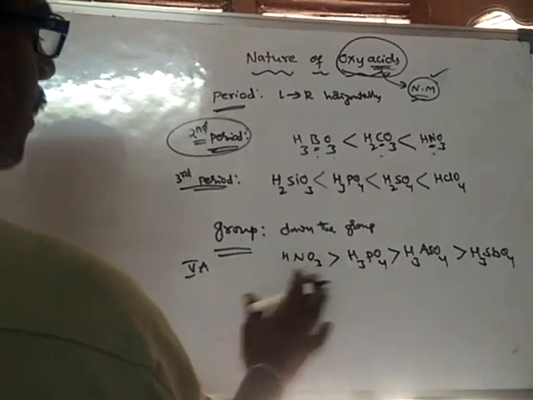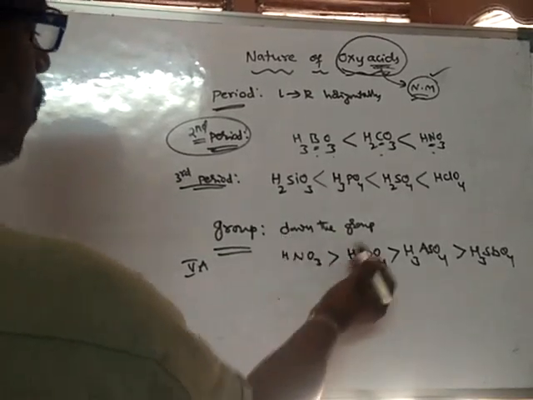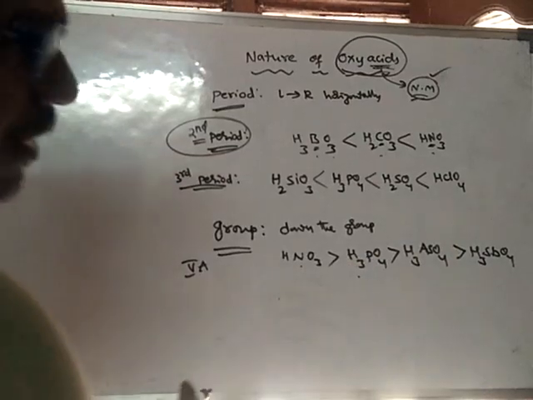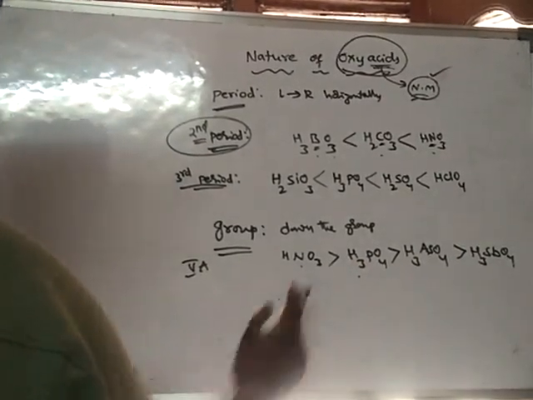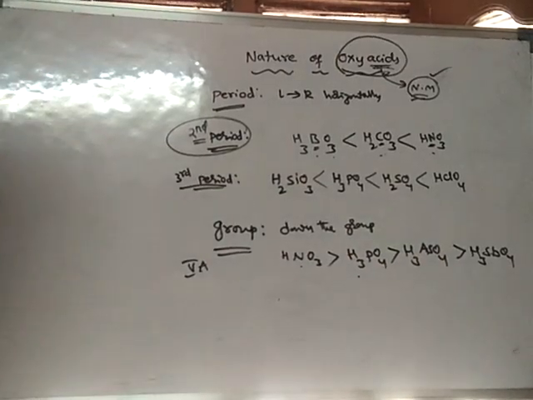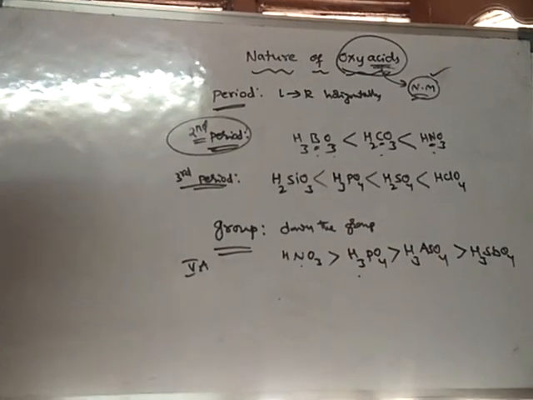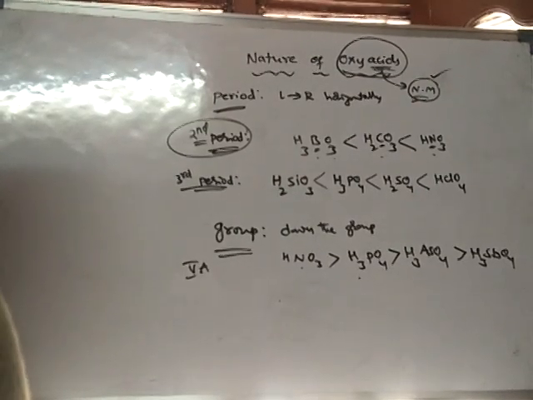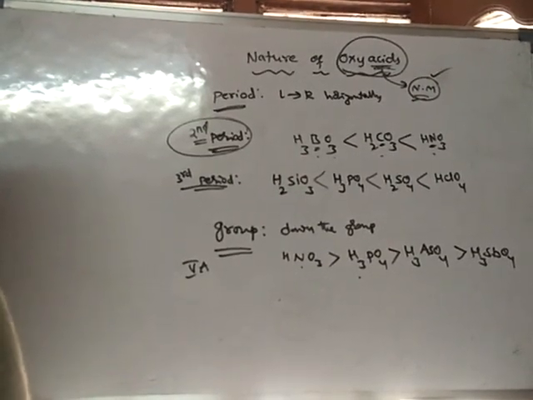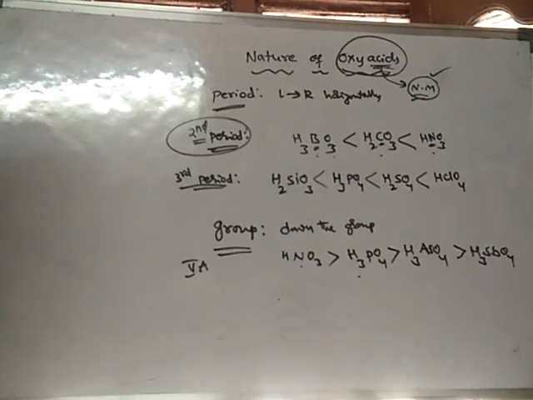So what is happening down the group? Down the group, the strength of the acidic nature of oxyacids keeps on decreasing. The acidic nature of oxyacids decreases down the group. Okay, right.